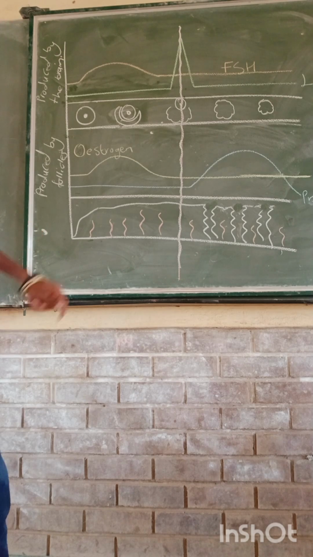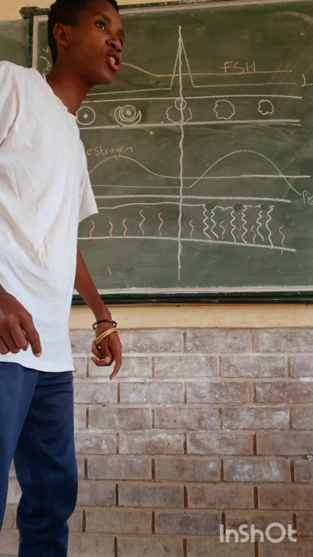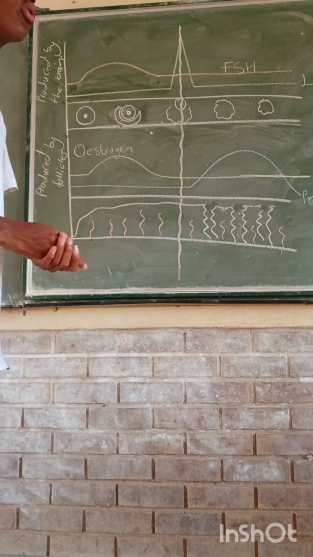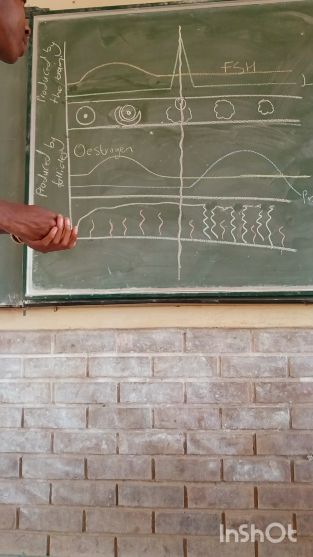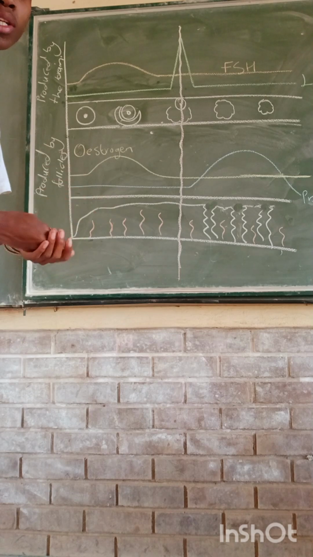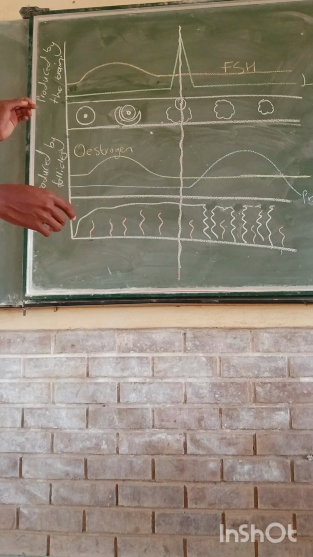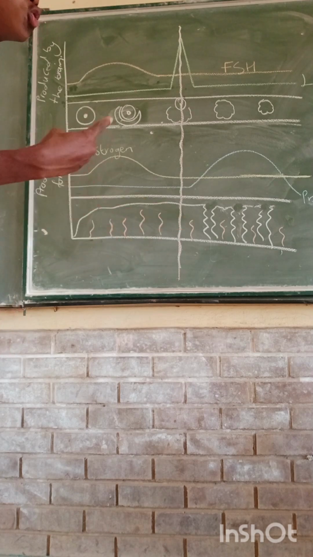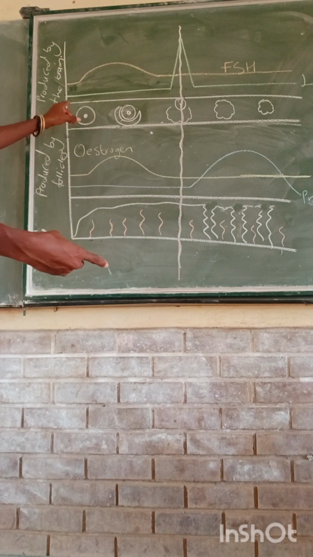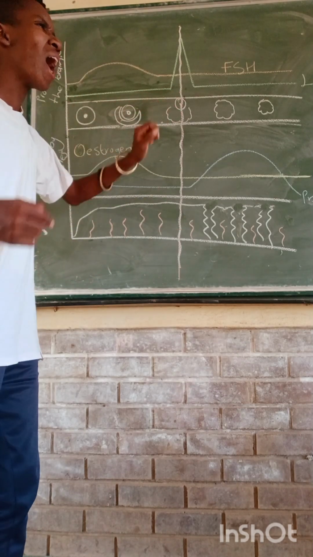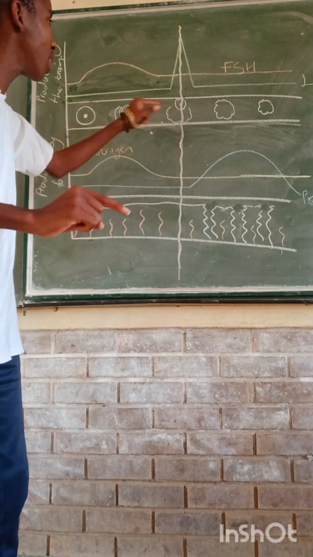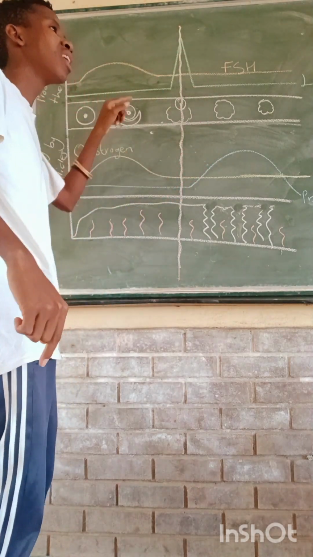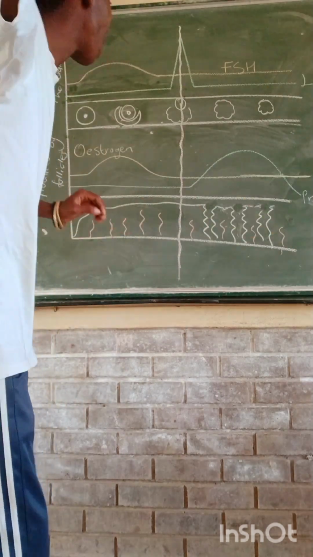Then we have this one, which is the so-called LH. Remember, LH only works on day 14. Remember, it is well known that in a menstrual cycle, ovulation only occurs on the 14th day. So meaning the LH, because it only works during the process of ovulation, will move constantly until the release of an egg. That's when it will sharply increase and at some point decrease and go back to normal.